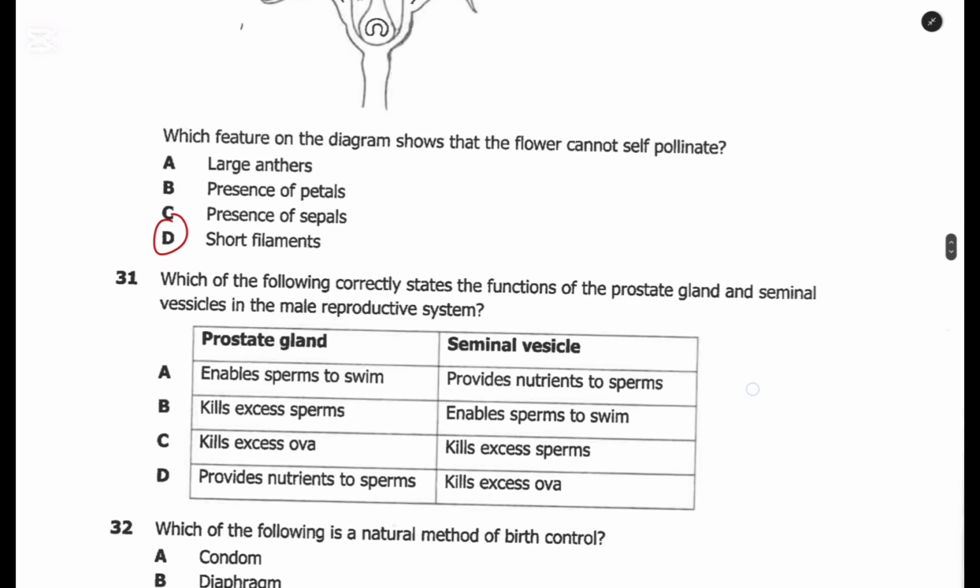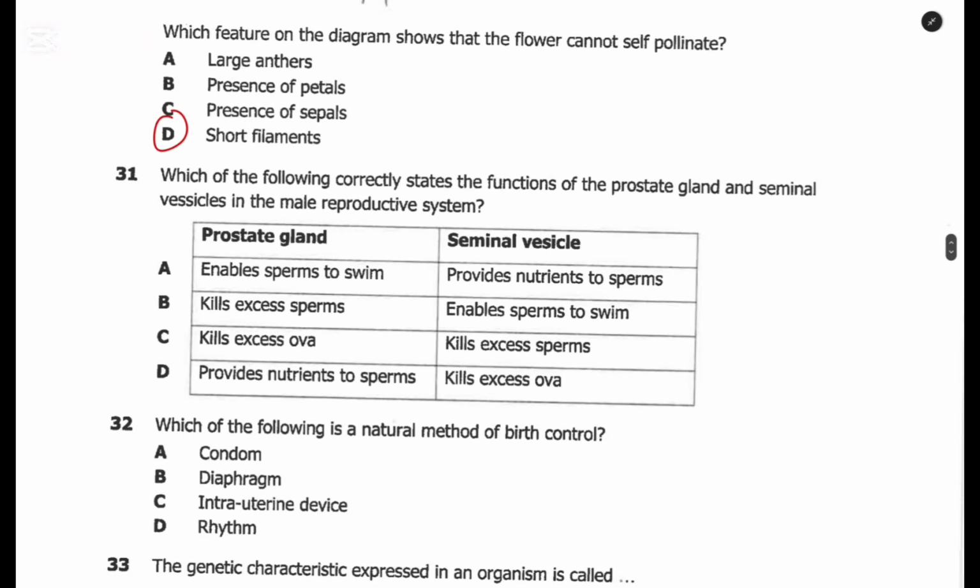That is on 30. Question 31. Which of the following correctly states the function of the prostate gland and the seminal vesicles in the reproductive system? Here the answer is the prostate gland enables sperm to swim. Then the seminal vesicles provide energy or nutrients to the sperms. So the answer is A.